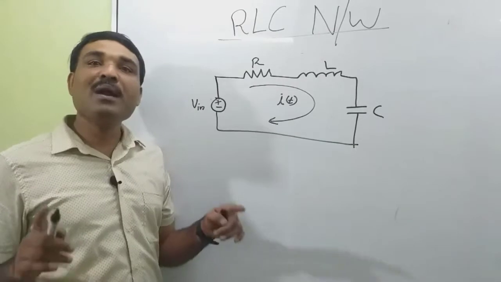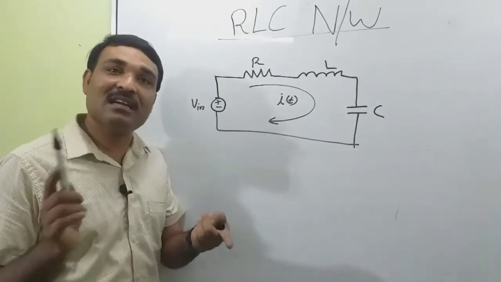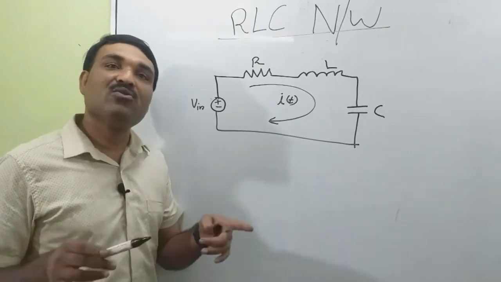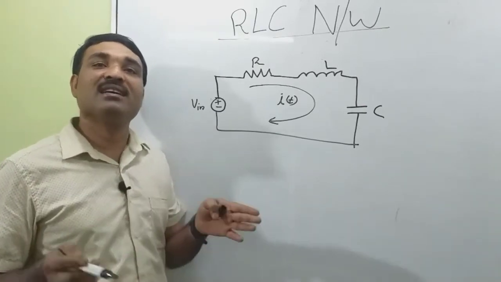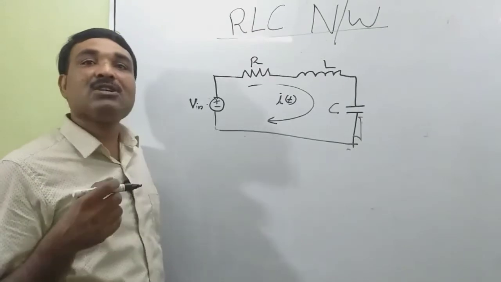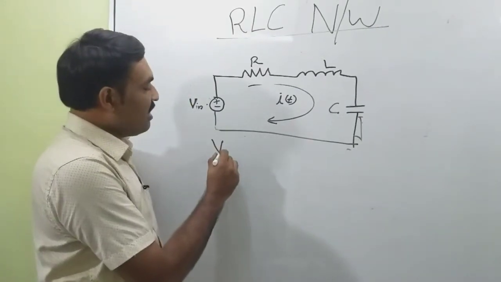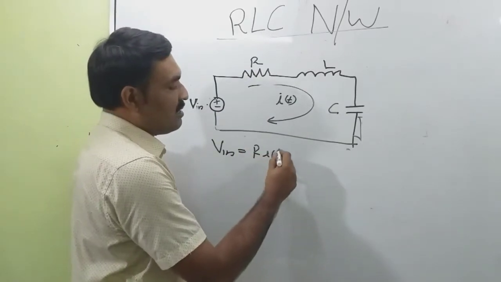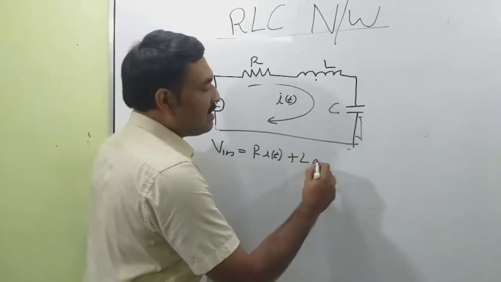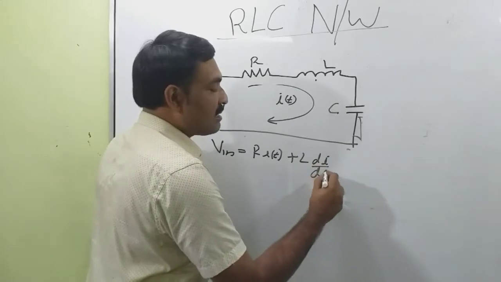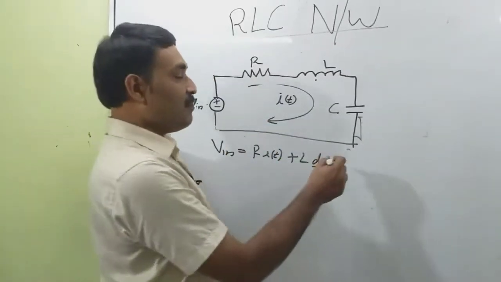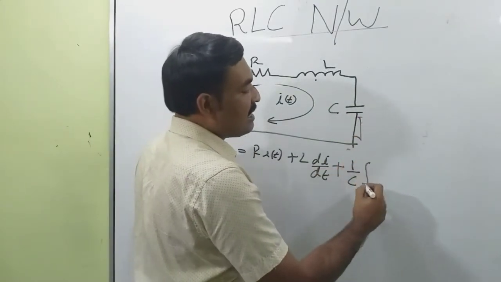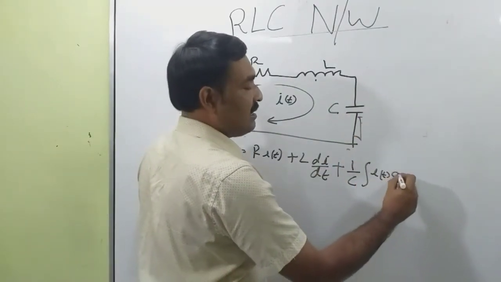Now we want to analyze this circuit, whether it is underdamped, overdamped, critically damped, undamped, etc. So we want to find the damping ratio and the natural frequency omega. We can apply Kirchhoff's voltage law. That is, V input is equal to R into i(t) plus L di/dt, which is the voltage across the inductance, plus the voltage across the capacitance, that is 1/C integral of i(t) dt.